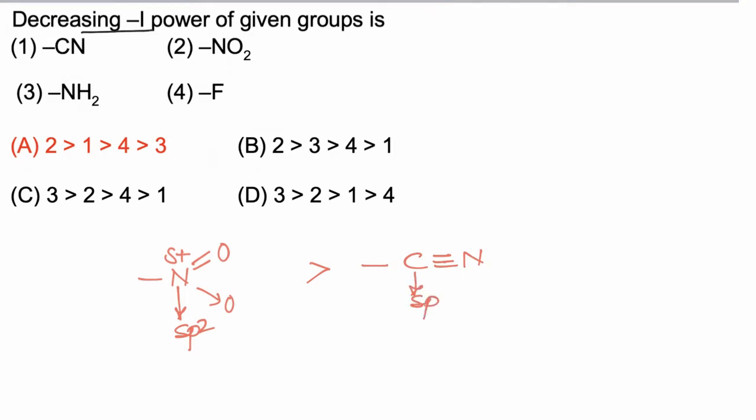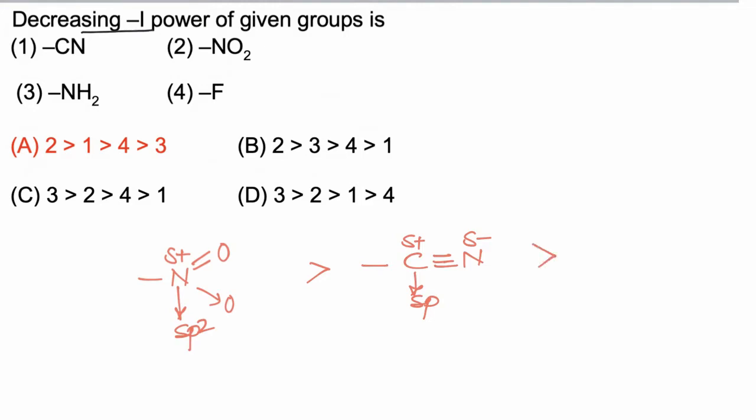Along with sp hybridization, due to higher electronegativity, it has a very strong minus I effect, but it also has partial positive charge due to polarization of the carbon nitrogen bond. Now sp2 hybridized nitrogen is more electronegative than sp hybridized carbon, so NO2 will withdraw more electrons in comparison to CN.